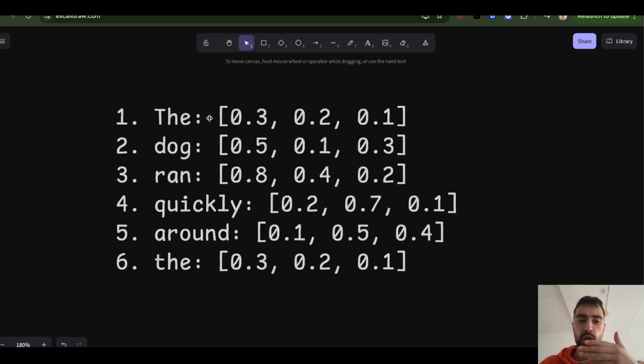Because during the training we will be predicting every word, so for example quickly based on the dog ran, we will be infusing every word with context. Just to clear up that confusion, why are we infusing every word with context if during inference we just predict the last word? We would just need to infuse this word with context, not every word. But we will be infusing every word because during training we do that with the context before it. So during training we predict every word. During inference we just predict the last word.